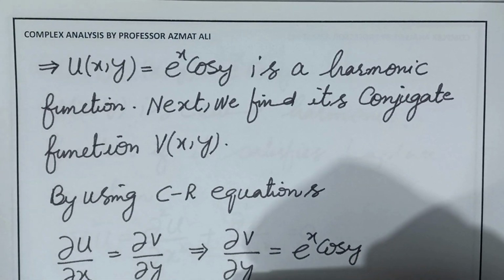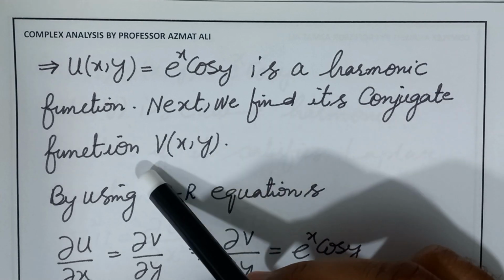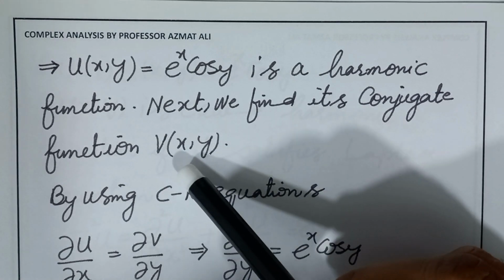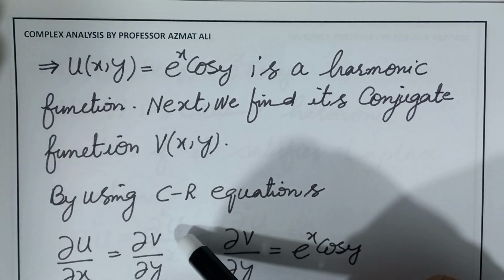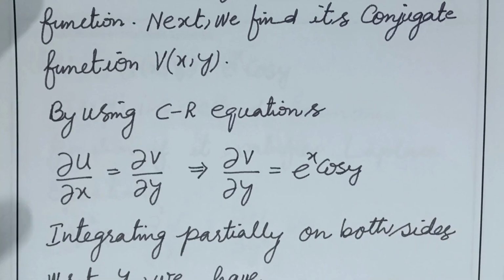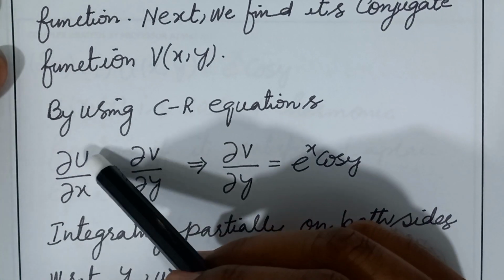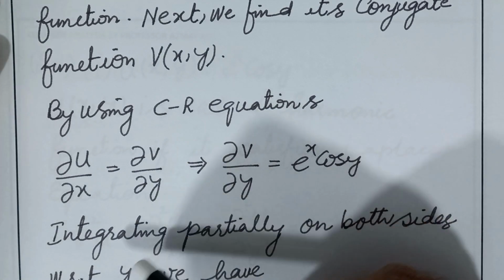So we have shown that u is a harmonic function. Next we find its conjugate function, that is here represented by v(x,y). By using the CR equations, that is the Cauchy-Riemann equations, you know that partial u over partial x is equal to partial v over partial y. This is the first CR equation.